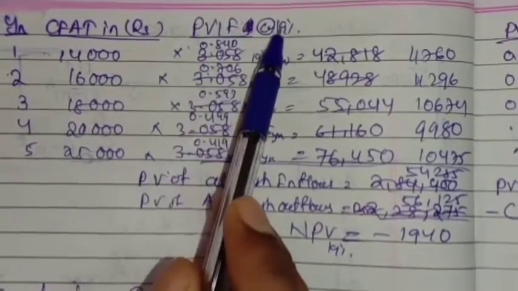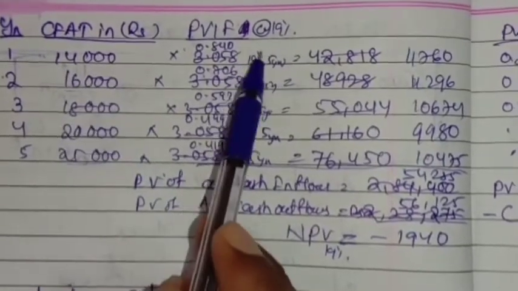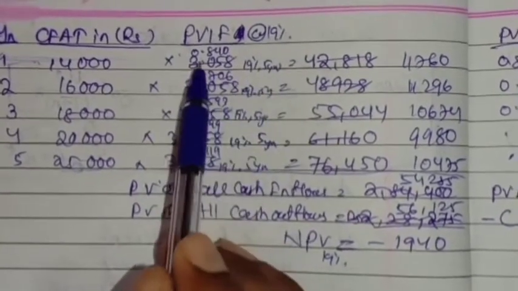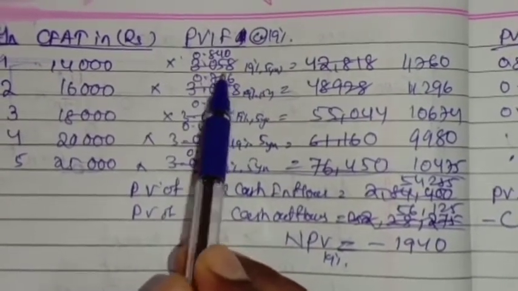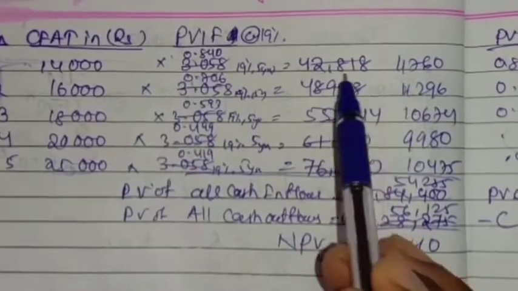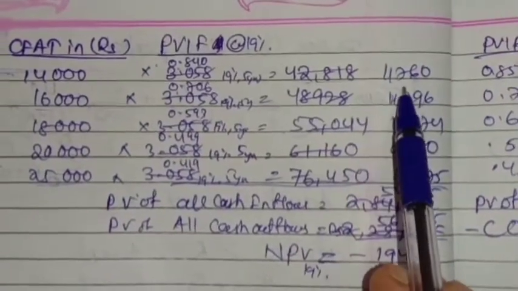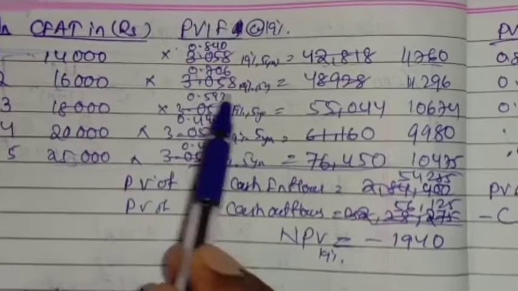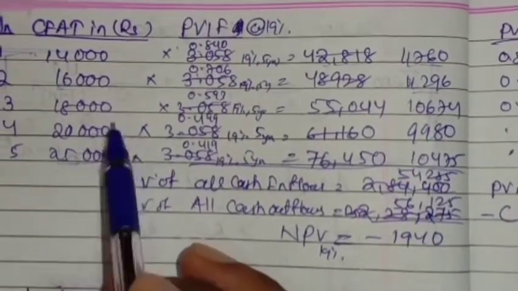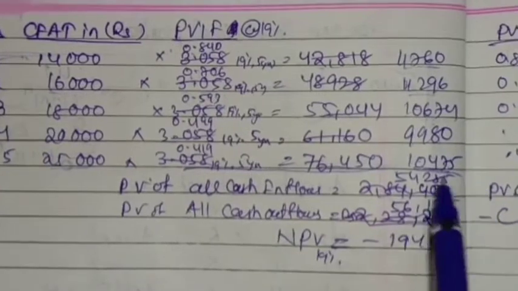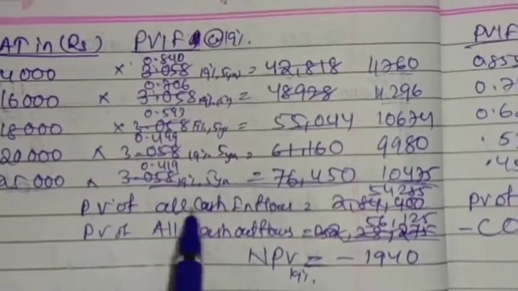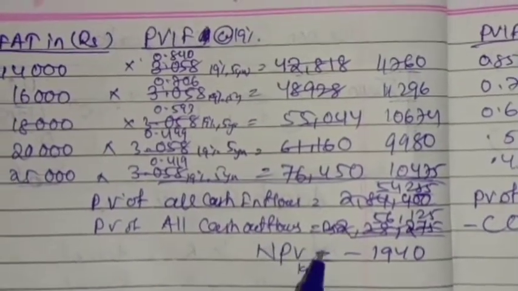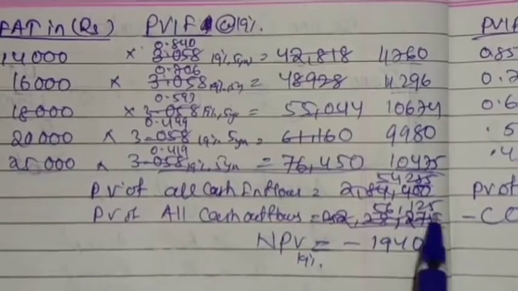You have to find the 19% factor for each year from the present value interest factor table. When you multiply the cash flows with these factors, for example 16,000 at 19%, you will get figures like this, and by adding them you get the present value of all cash inflows, that is 54,285. The present value of all cash outflow is 56,125.